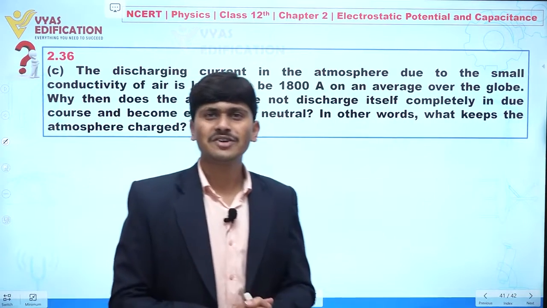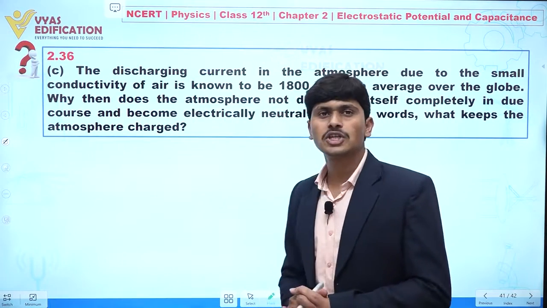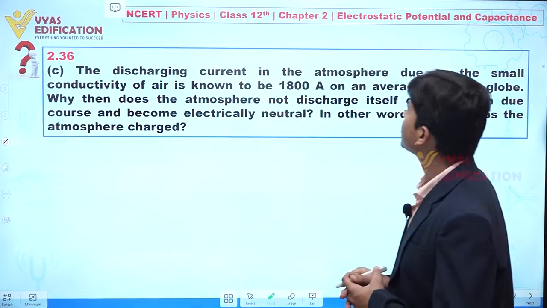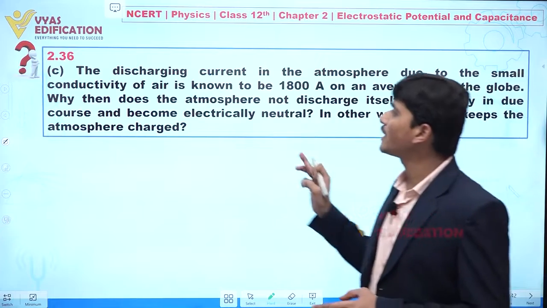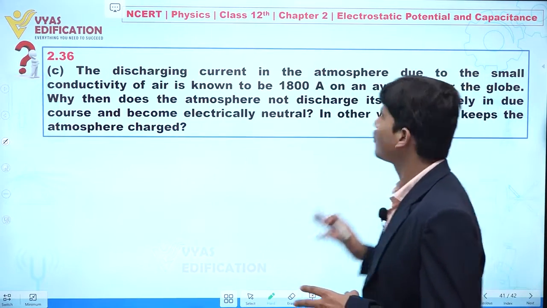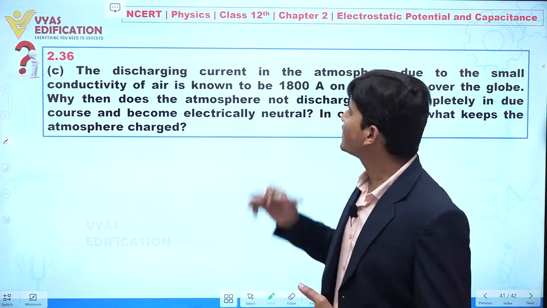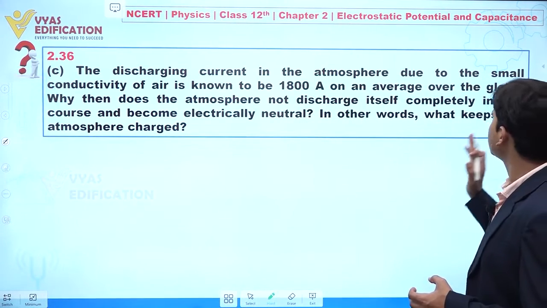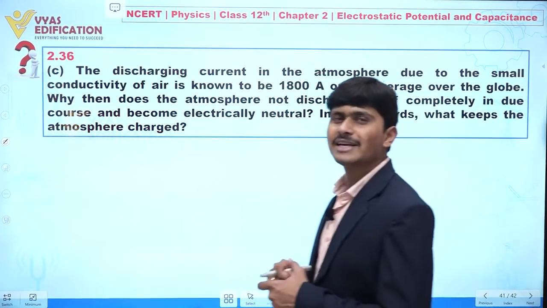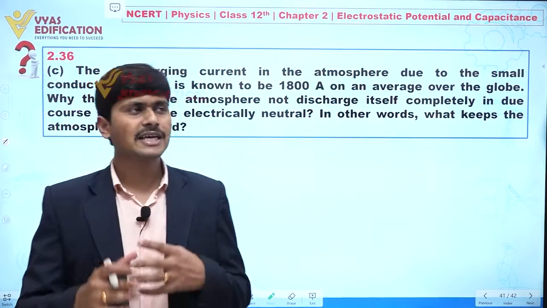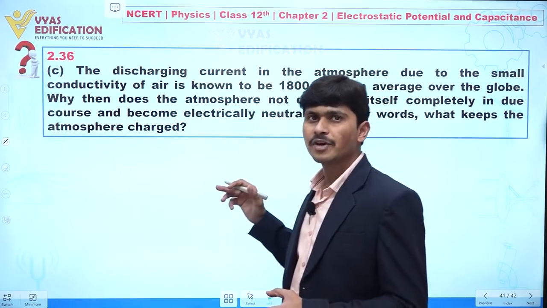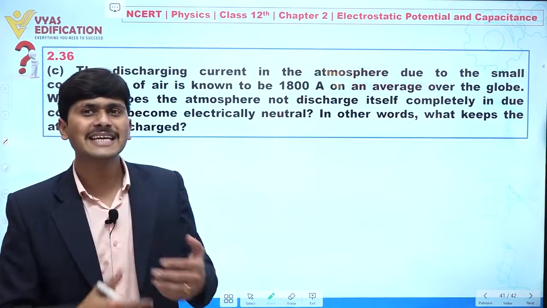Now dear student, we are going to discuss part C of question 2.36. In this question it is given: the discharging current in the atmosphere due to small conductivity of air is known to be 1800 ampere on an average over the globe. Why does the atmosphere not discharge itself completely in this course and become electrically neutral? A very interesting question. If the atmosphere is discharging a current of 1800 ampere, from where is the atmosphere getting some charge?